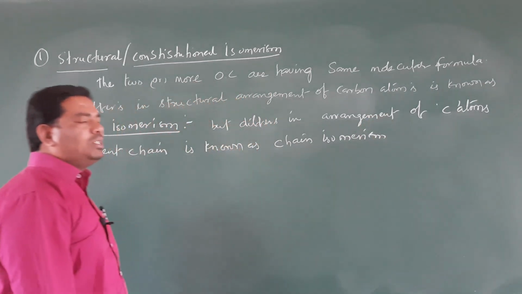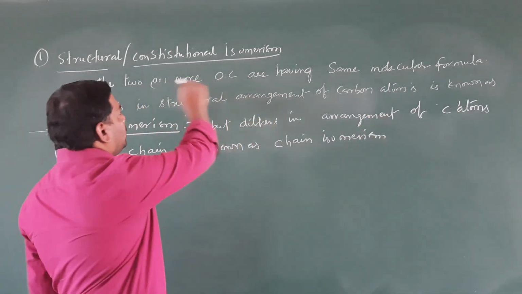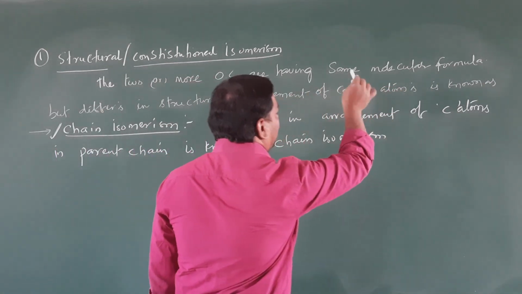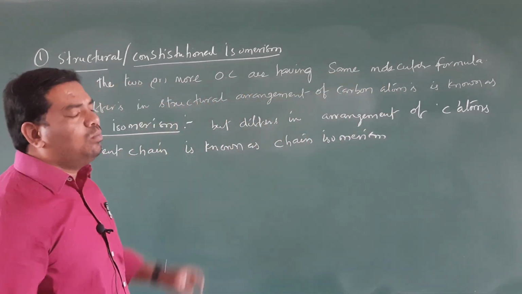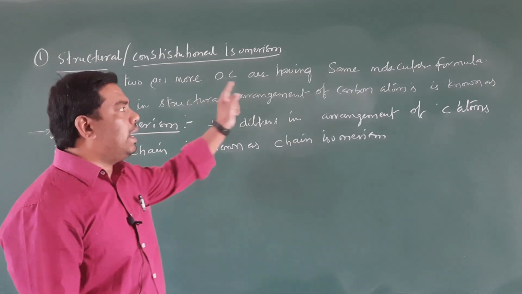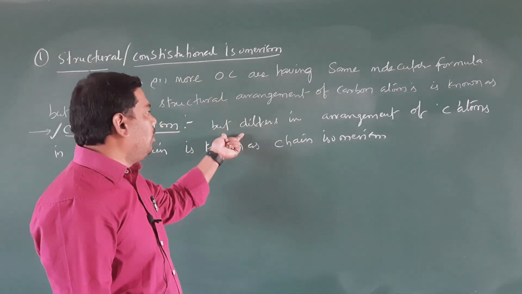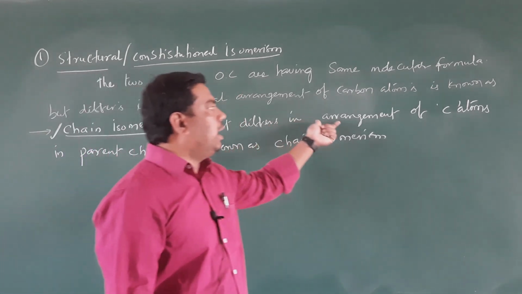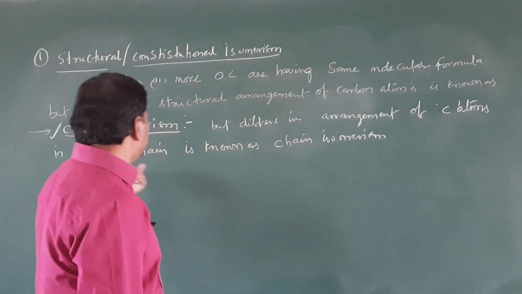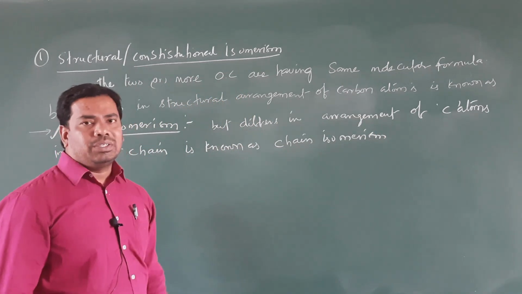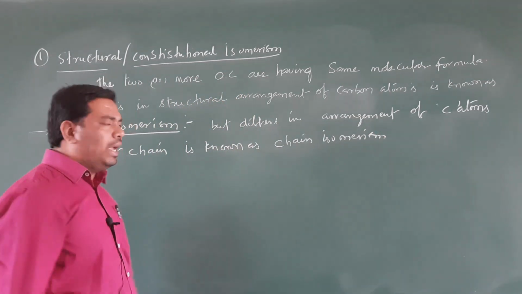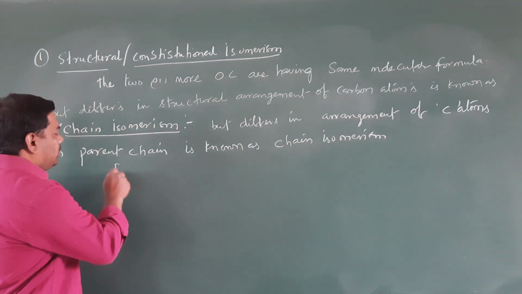What is chain isomerism, student? This sentence is similar for all the isomerism. Two or more organic compounds having the same molecular formula but differing in arrangement of carbon atoms in the parent chain is known as chain isomerism, right? So please focus, student.